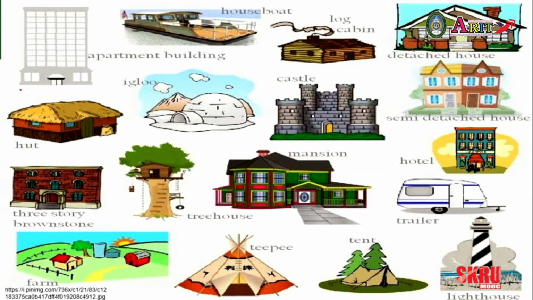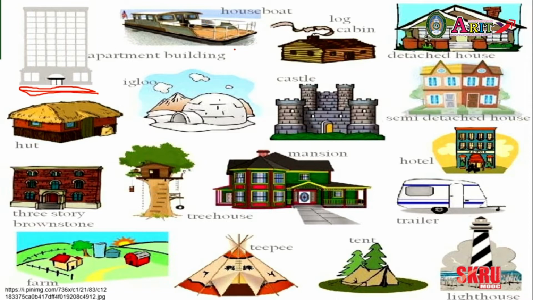In the top corner here, our apartment building, or in Britain, a block of flats. And that would be lots of different people living in different houses of their own on top of each other. And you could live on the ground floor, first floor, second, third, fourth, and so on.